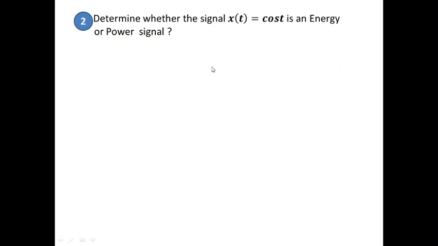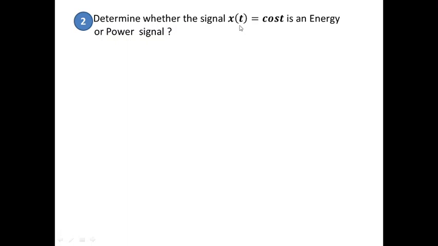So determine whether the signal x of t is equal to cos t is an energy or power signal. Just take a pause and think about the signal and what we told earlier related to a power signal. Yes, I have told you earlier that this is just an intuition for you to get an idea of the problem. However, you have to prove everything analytically also. I've told you that if any signal exists for an infinite amount of time period, then that signal is said to be a power signal, right?